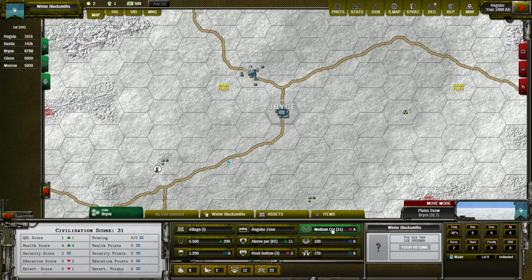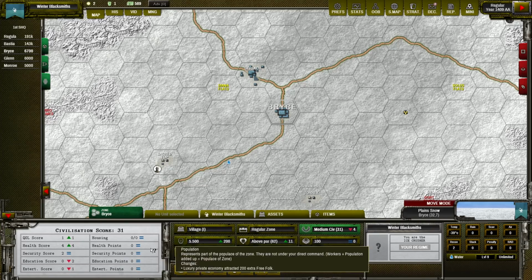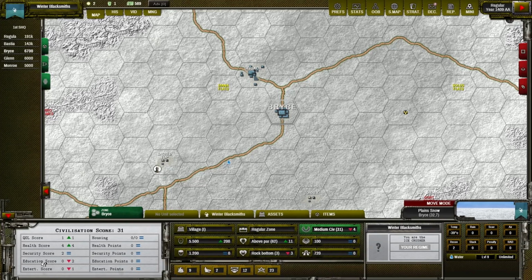And in our zone, we can see that health and security is above 0. So our governor also can help with those numbers, even if we don't have any points here. But how to have points in those sections? For that, as we said before, we need our infrastructure, so proper assets.